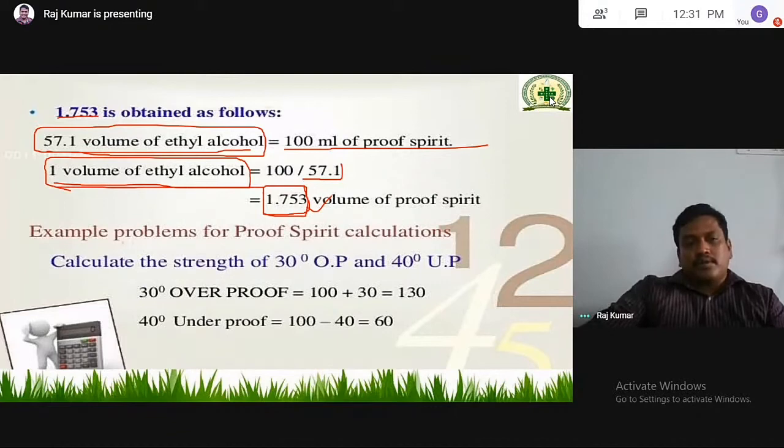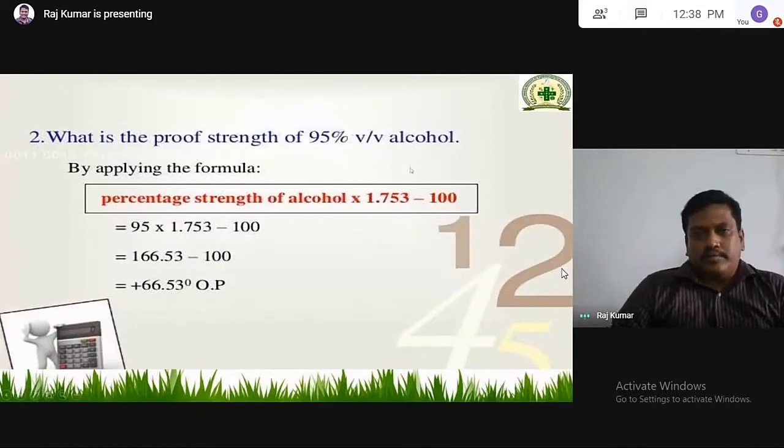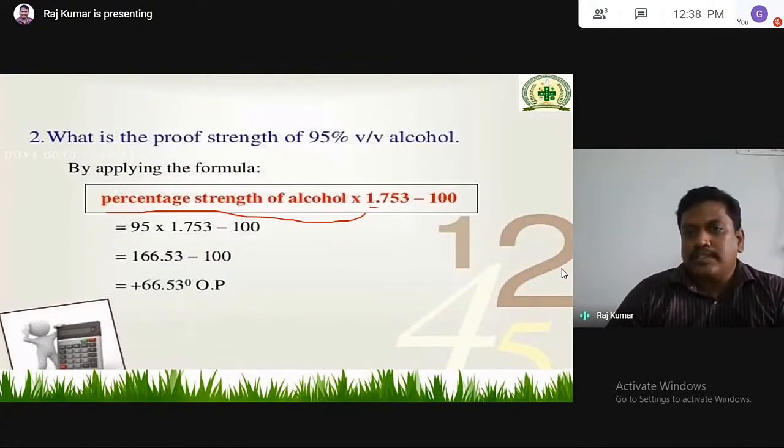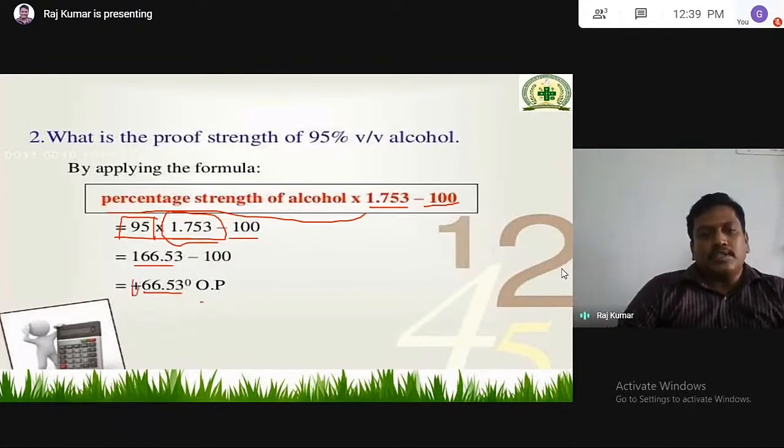Let us do a calculation. Example problems of proof spirit calculations. Calculate the strength of 30 degrees OP. Then, what is the proof strength of 95% alcohol? By applying the formula, percentage strength of alcohol times 1.753 minus 100. So 95% is the percentage strength, times 1.753 minus 100. Finally you will get 66.53 degrees, which is positive, so we can simply take it as overproof.